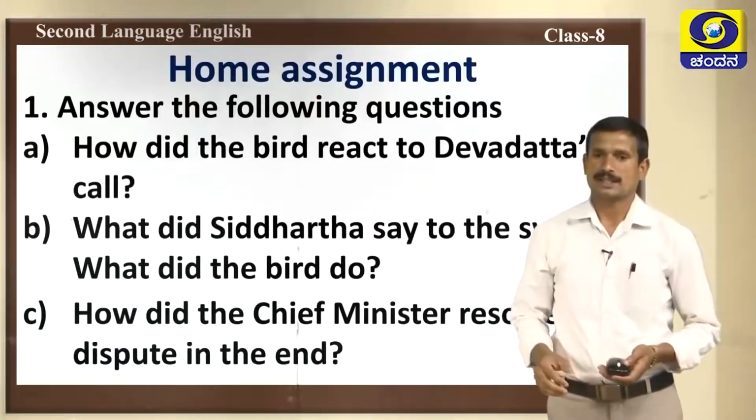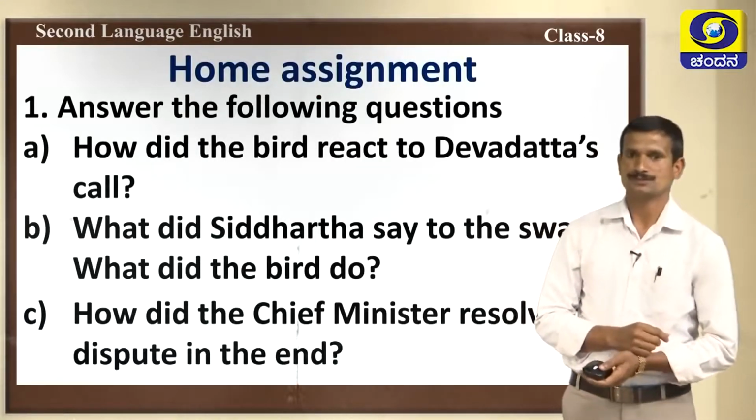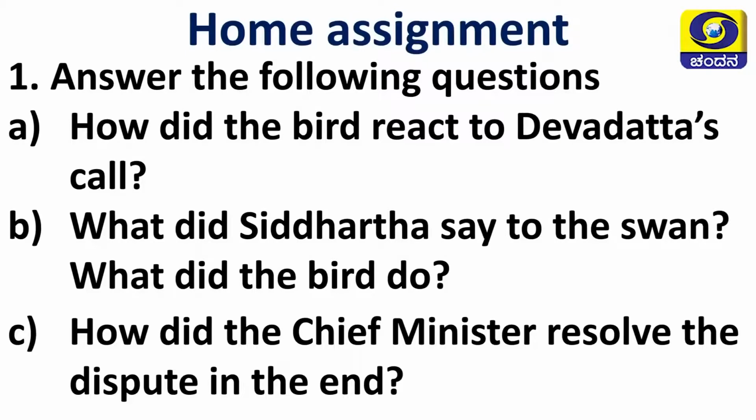Okay. Take the home assignment. Answer the following questions. The first question is, how did the bird react to Devdatta's call? Second question is, what did Siddhartha say to the swan? What did the bird do? The third one, how did the chief minister resolve the dispute in the end? In is there. Next one.